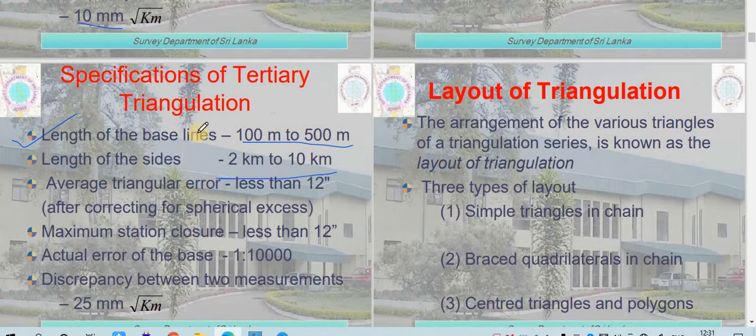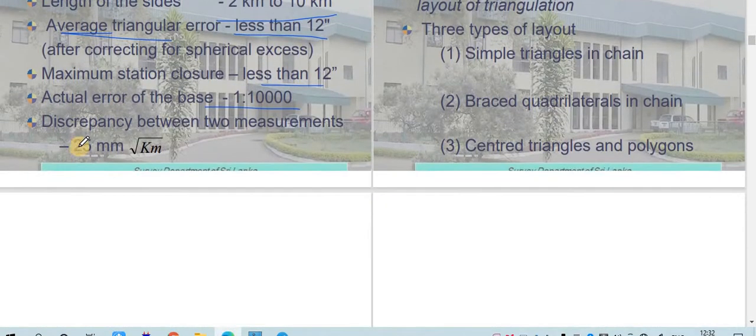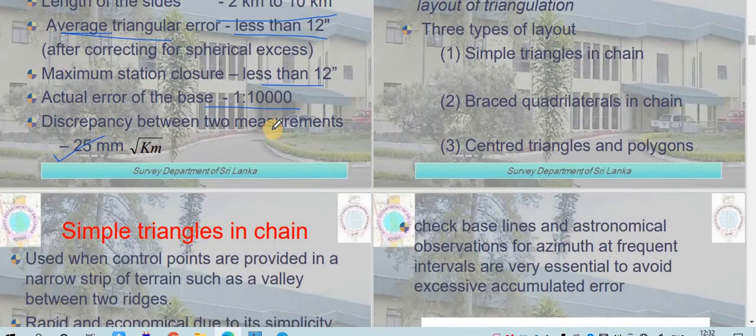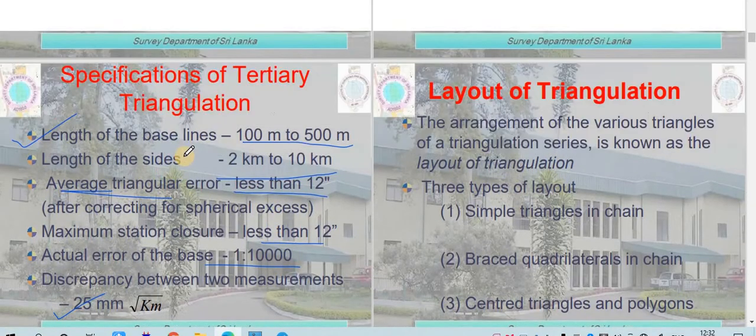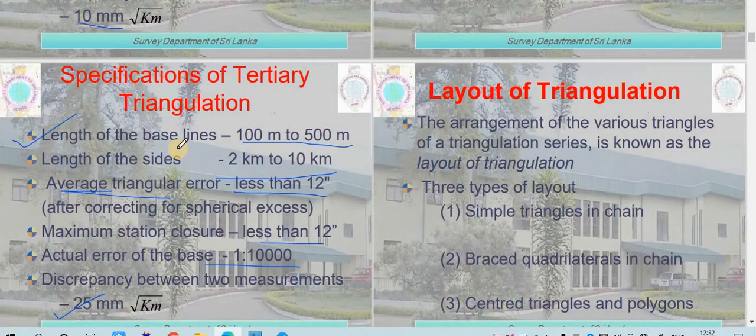The length of the side should be 2 kilometers to 10 kilometers. Accuracy: average triangular error should be 12 seconds. Closure error should be less than 12 seconds. Base error should be 1:10,000, and discrepancy between two measurements should be 25 mm. Okay, so these are all the classifications of your triangulation system.